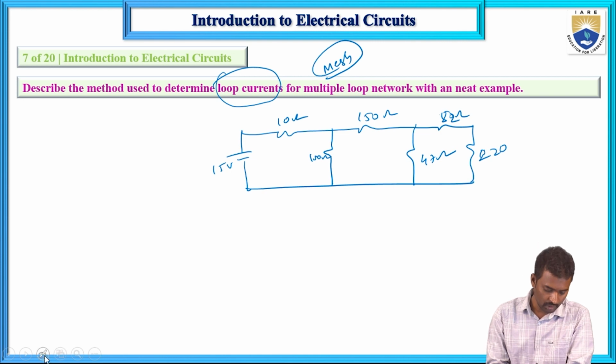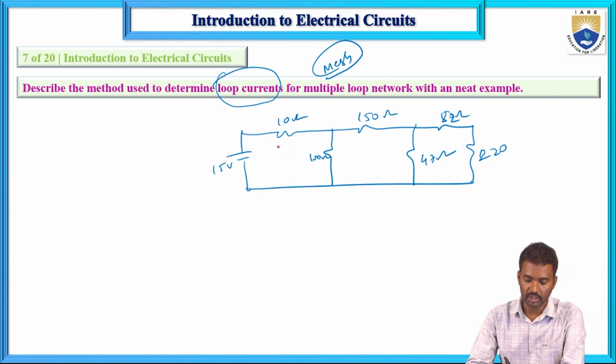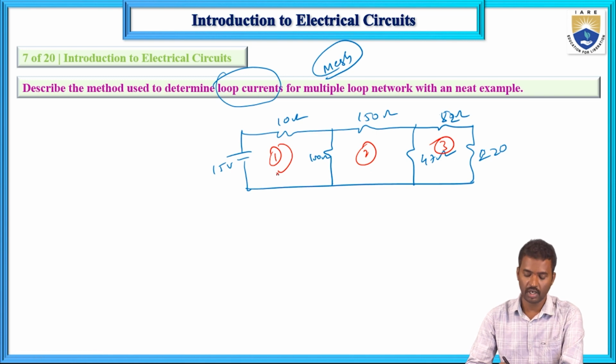Now let me change the color over here, red color. To determine the mesh currents, first the possible number of loops are 1, 2 and 3 in the mesh analysis, and mesh currents I1, I2 and I3 in clockwise direction.